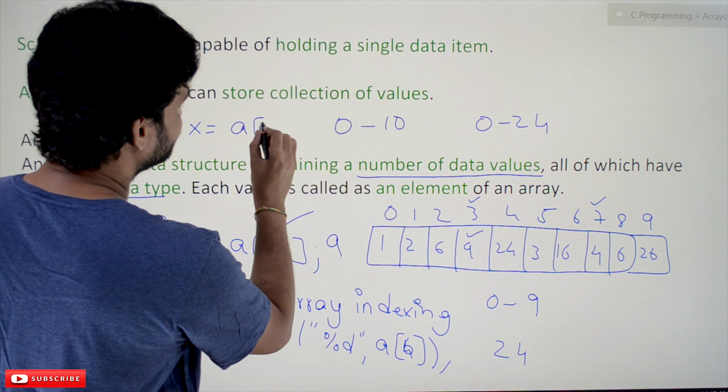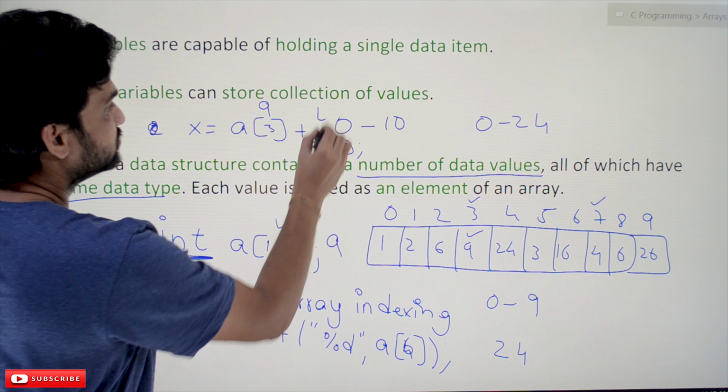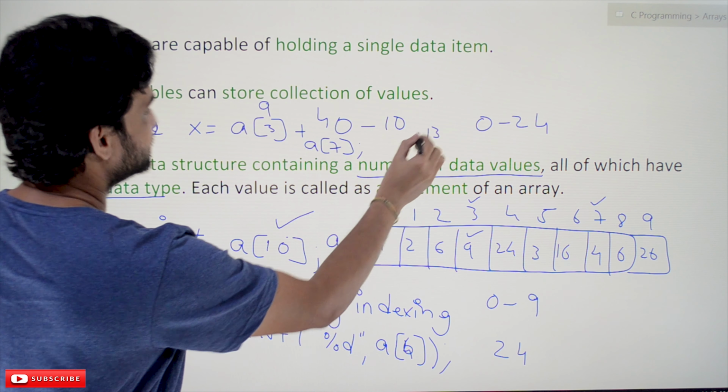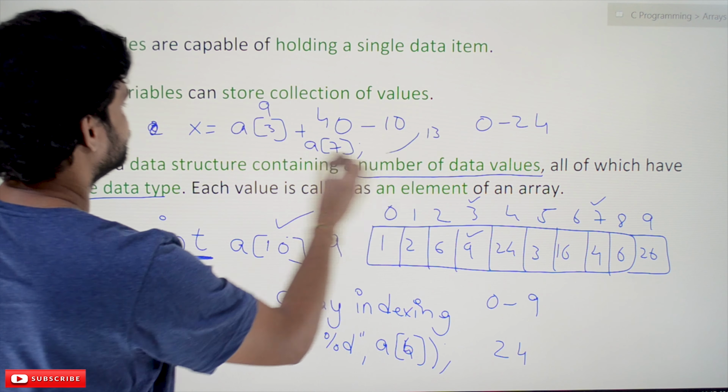With this line of execution, a of 3 will get filled with 9 and a of 7 will get filled with 4. We add 9 plus 4, we get 13, and 13 gets stored in the variable x, and this x should be of type integer. Okay, so this is the basic understanding of an array.